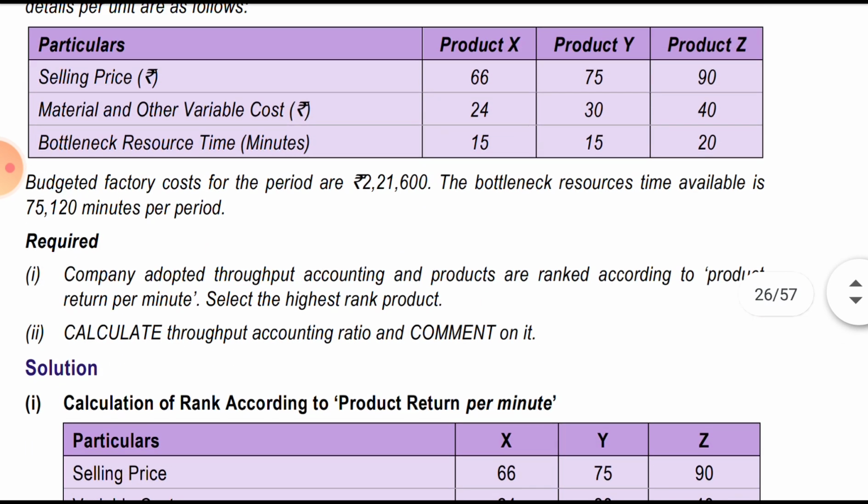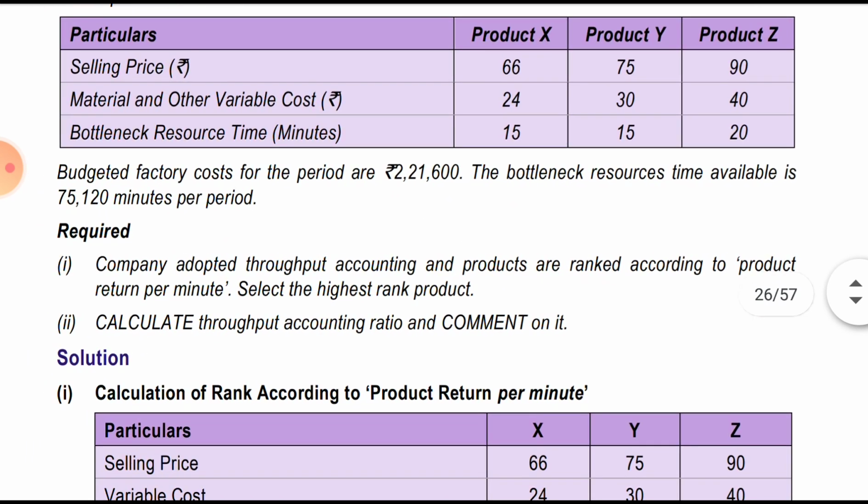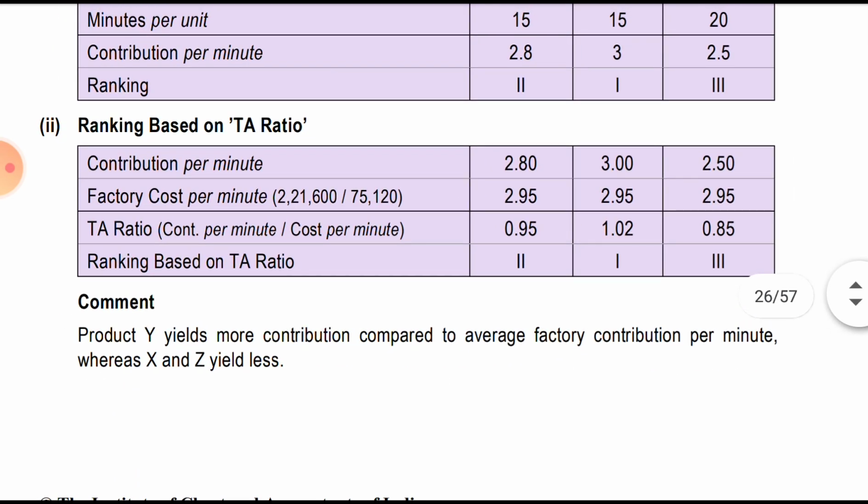This is 2,21,600 divided by 75,120. How much does it come to? 2,21,600 divided by 75,120 amounts to 2.95. So they have written the same thing down for all three: 2.95, 2.95, 2.95. Then we get the TA ratio. TA ratio is contribution per minute divided by factory cost per minute. It amounts to 0.9, 1.02 and 0.85.